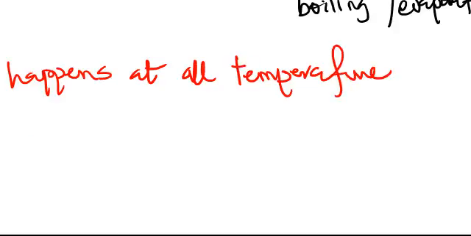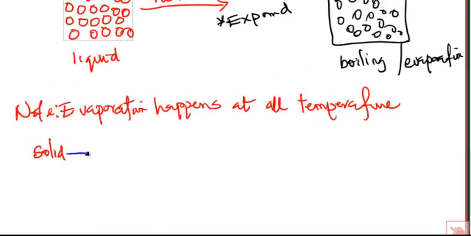So I was talking about reversing the changes that we just mentioned. That is, solid can melt. So we have a solid like this. So solid can melt. For example, ice can melt and become water. It becomes a liquid. So I use ice as an example here.